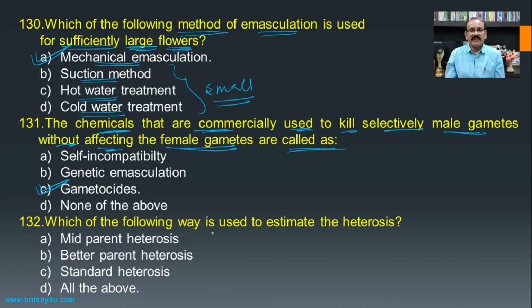Then which of the following ways is used to estimate the heterosis? So heterosis is estimated with the mid parent heterosis, then better parent heterosis and standard heterosis also, and hence all the above becomes the answer for this question.